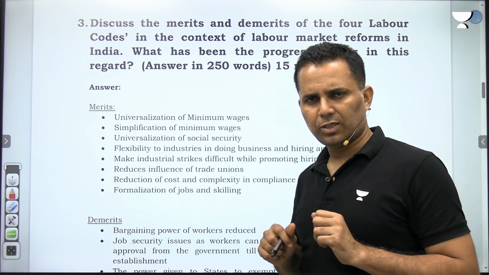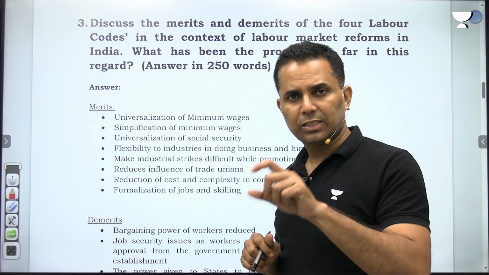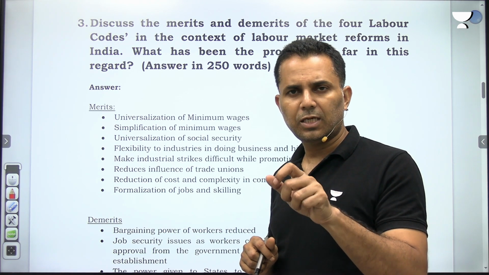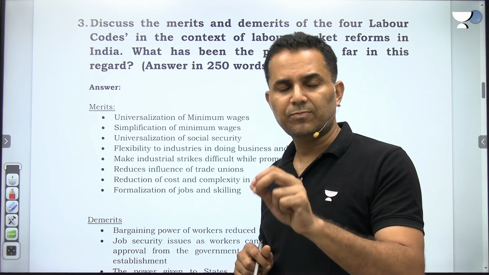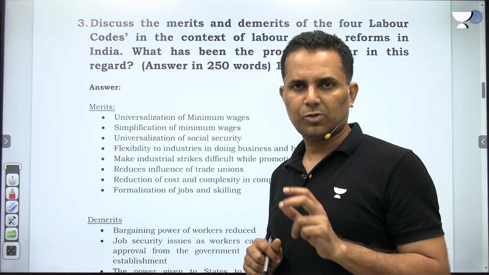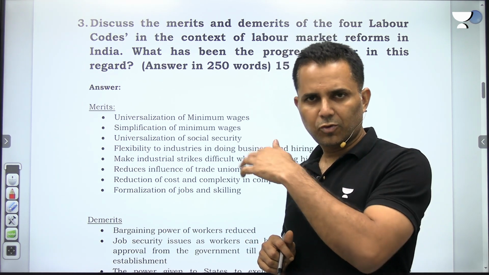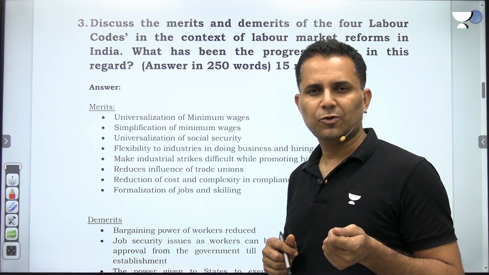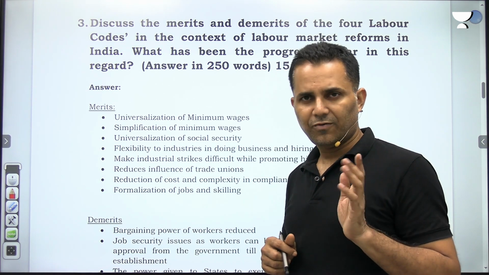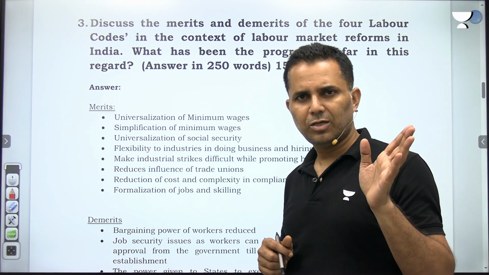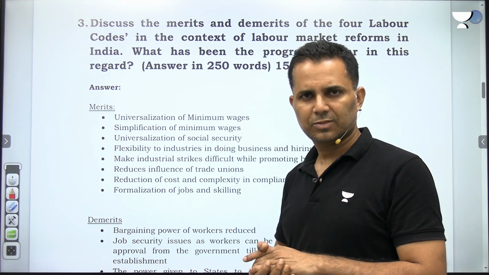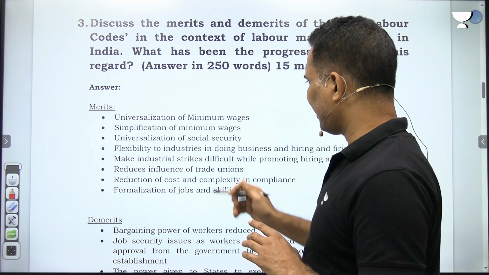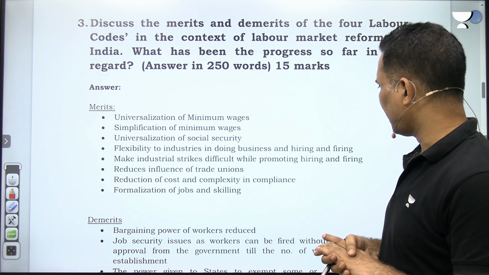Universalization of social security. The Code on Social Security says that government must create a social security fund for all workers, especially for informal workers. So the new code ensures social security for all workers in India, whereas the previous code was applicable only to formal workers, right? Then flexibility to industries in doing business and hiring and firing.